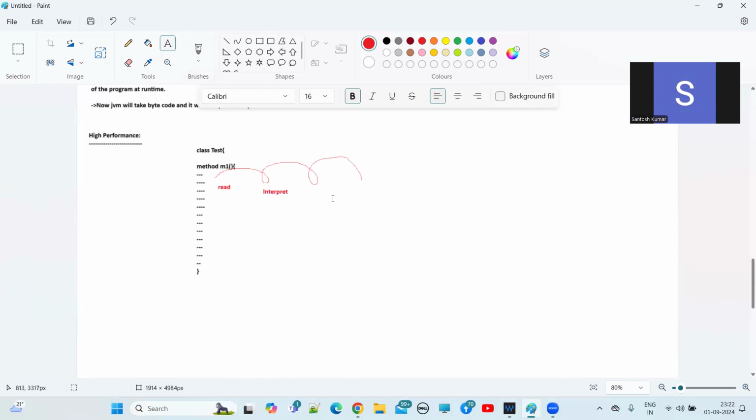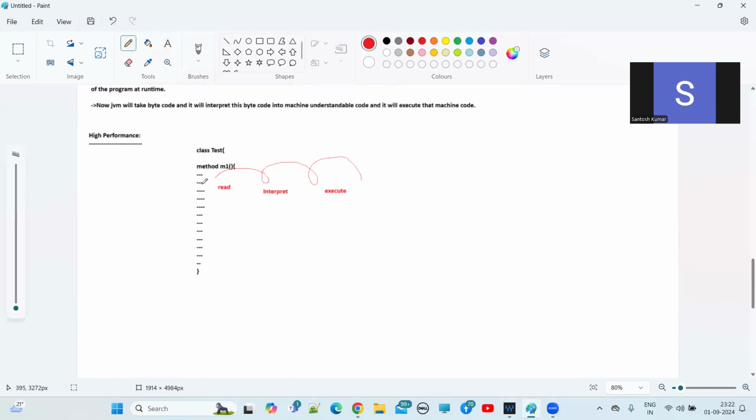Read, interpret, and finally execute. So three steps. These three operations, the interpreter will do. Again, the second line also: read, interpret, and execute. The third line also: read, interpret, and execute. So like that, how many times will it do? 10,000 times it will do.